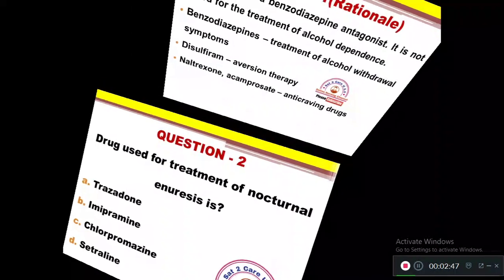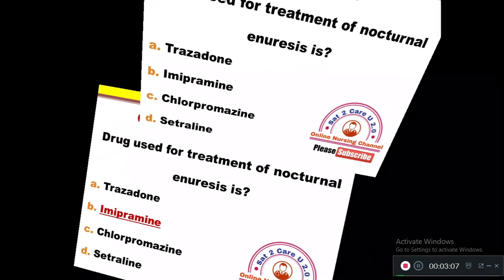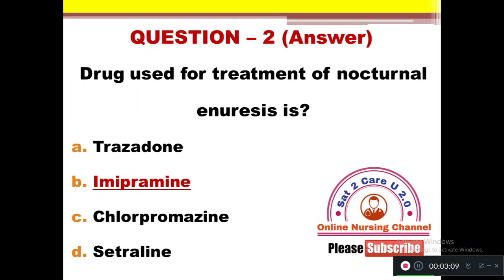Question number 2. Drugs used for treatment of nocturnal enuresis is: A. Trazodone, B. Imipramine, C. Chlorpromazine, and D. Sertraline. So in a child with nocturnal enuresis, the drug of choice is option B, imipramine, an antidepressant drug. Sorry, I told imipramine is a MAO inhibitor, but it is a tricyclic antidepressant.